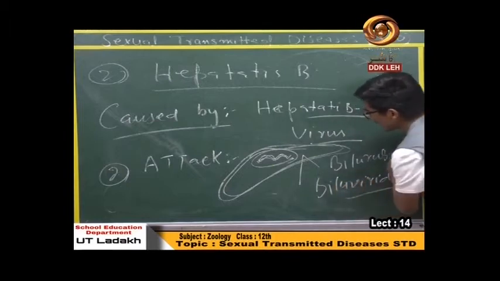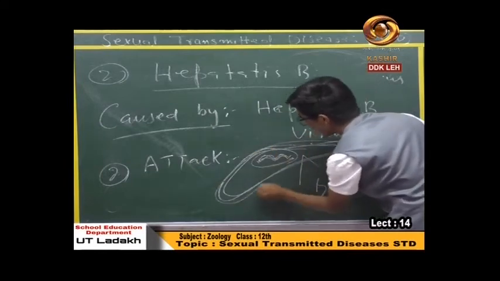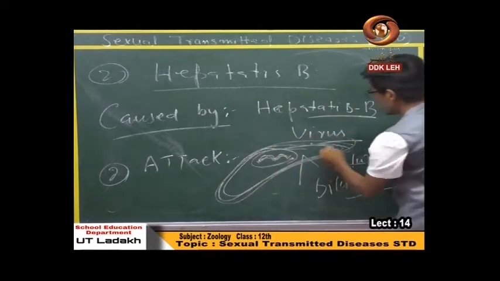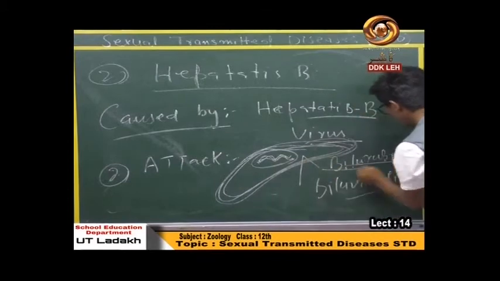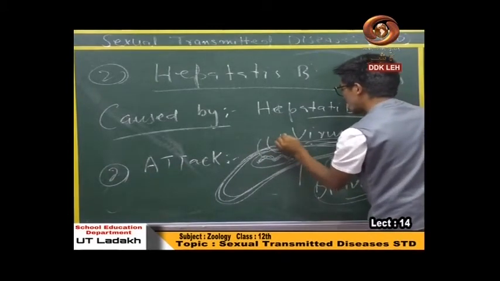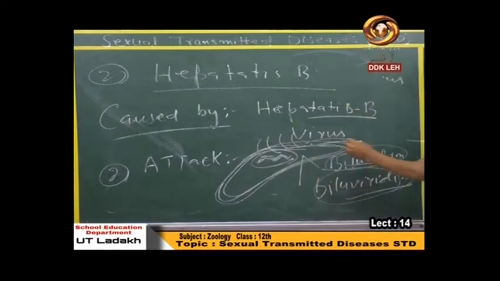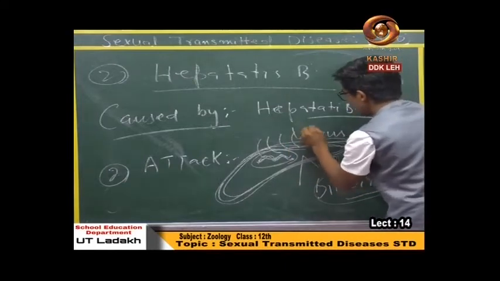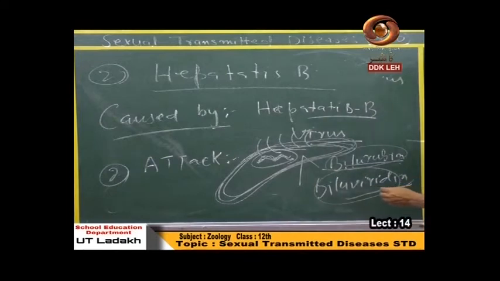When the virus damages the liver completely, bilirubin and biliverdin come into the blood, and when these pigments come into our blood, they change our skin color to yellow.